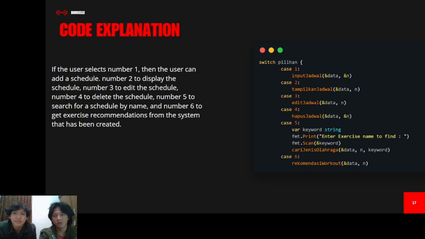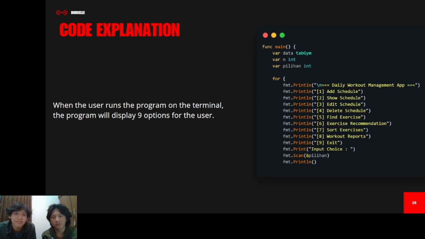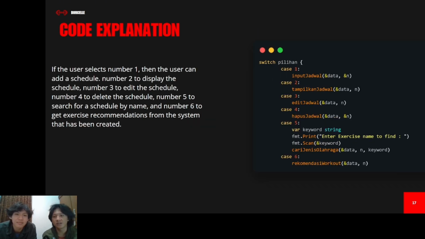Next we have the switch on pilihan. There are 9, right? We have 9. The first is, if the user inputs 1, it will select the input jadwal, so they can add the schedule, and number 2 is to display the schedule, number 3 to edit the schedule, number 4 to delete the schedule, and number 5 to search the schedule by name, and 6 is to get exercise recommendations from the system that has been created.